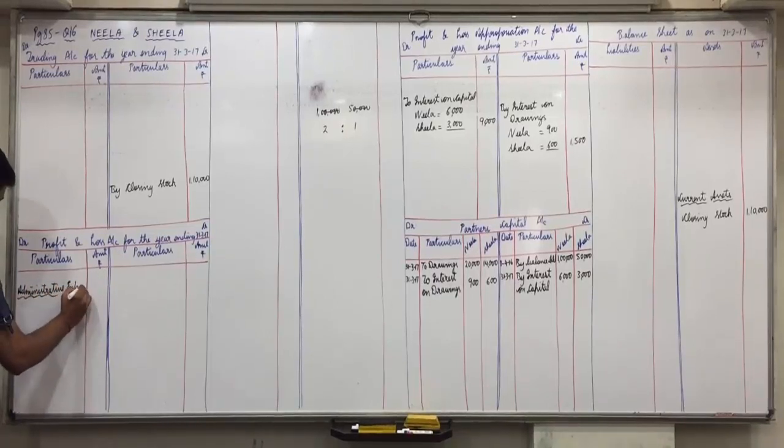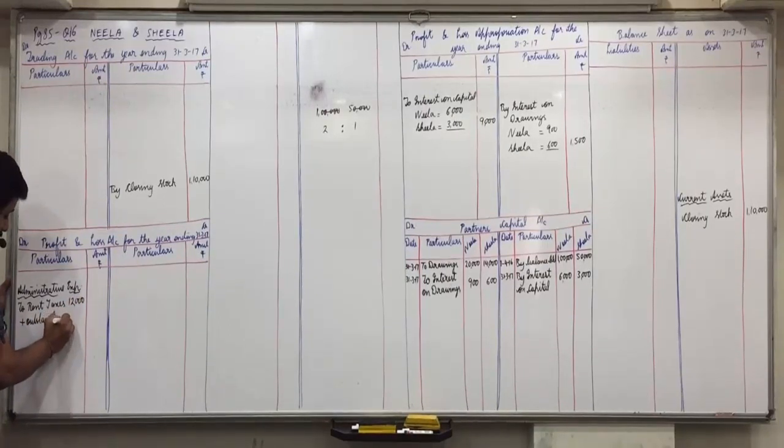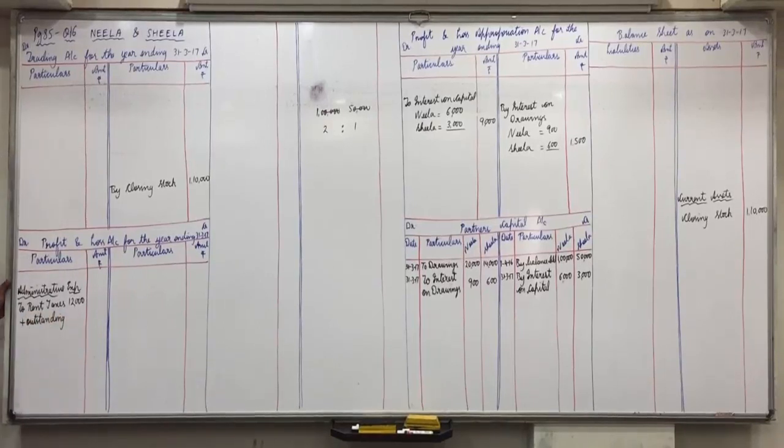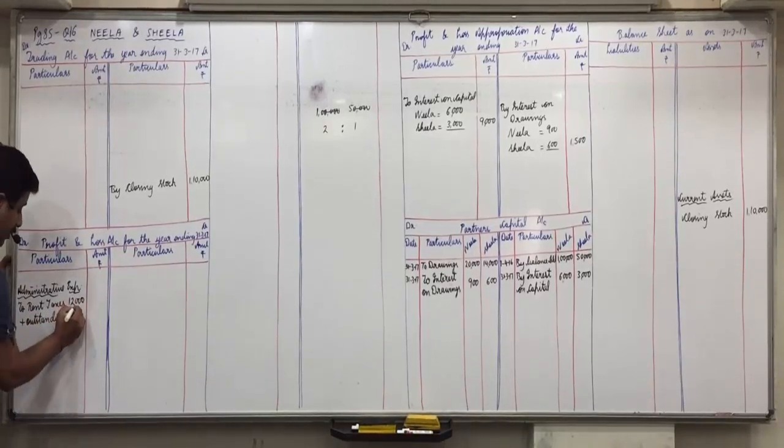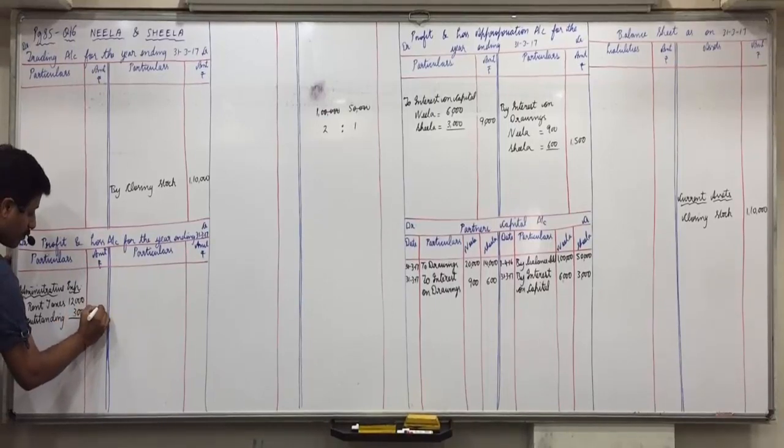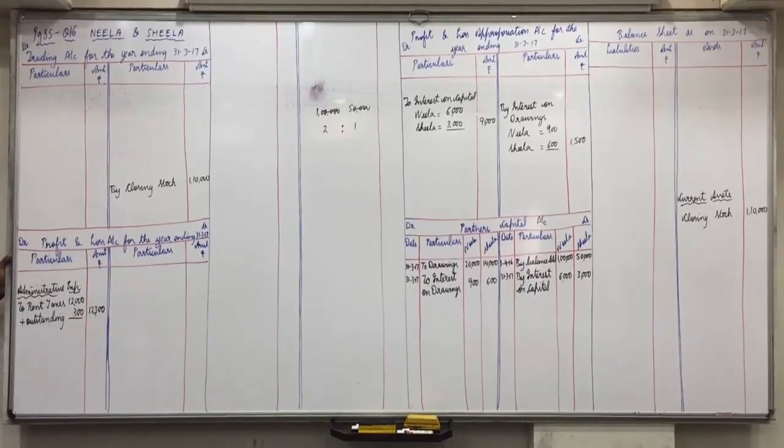To rent and taxes, $12,000. Outstanding is always plus. So here we will add plus outstanding 300, so the outer column is 12,300.